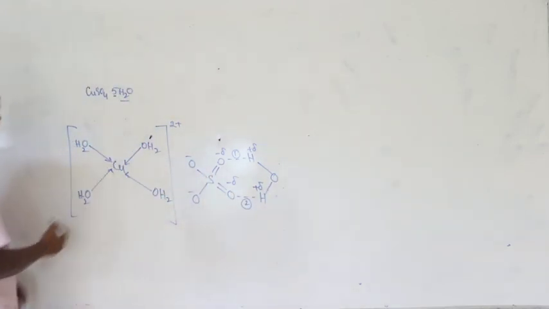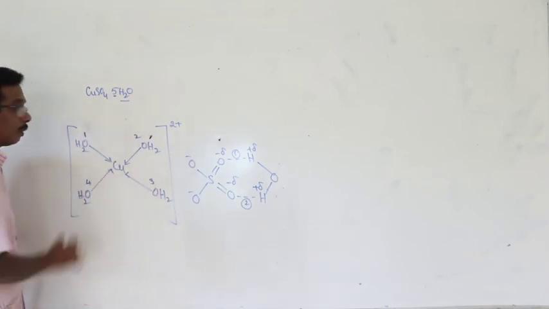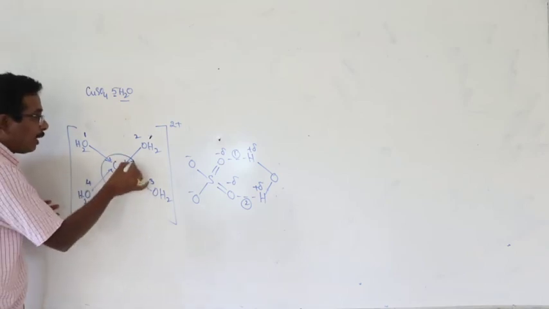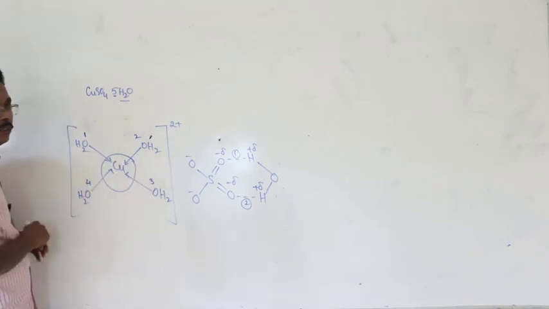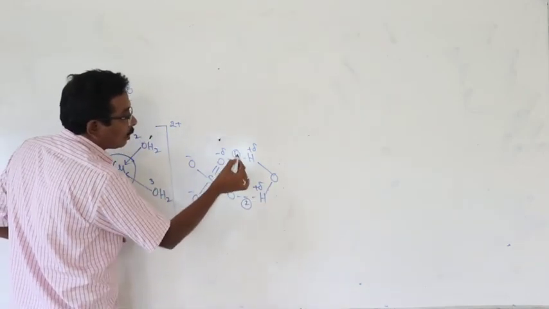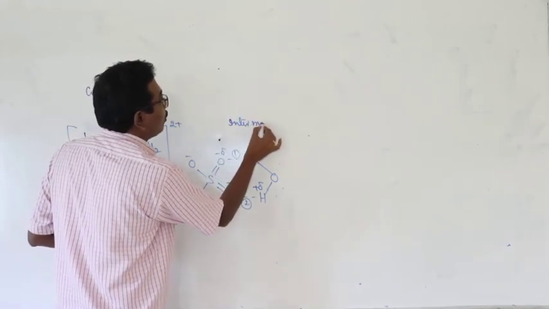Here totally 5 water molecules are there. 1, 2, 3, 4: four water molecules are bonded with copper ion through dative bonds. But the fifth water molecule is bonded with the anion through 2 intermolecular hydrogen bonds.